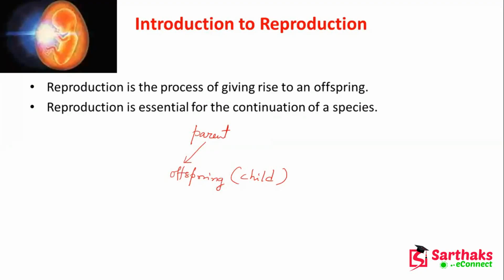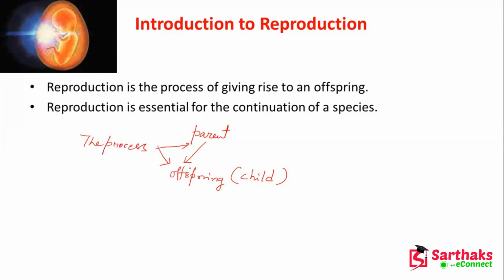Offspring, that means child. So reproduction is the process through which one parent can reproduce the offspring. This is the process through which a parent can get offspring or child.